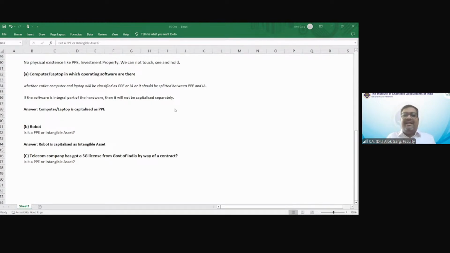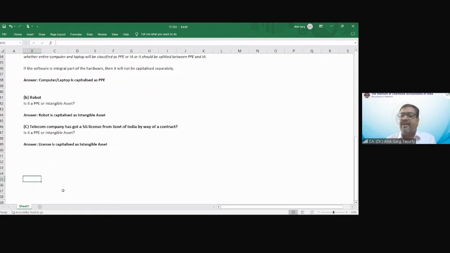So you are all right. This telecom license is an intangible asset. License is capitalized as an intangible asset. Okay, so we understood the meaning of without physical substance.